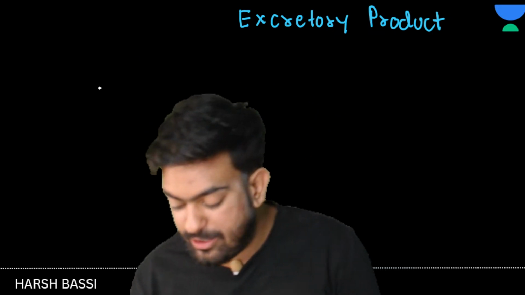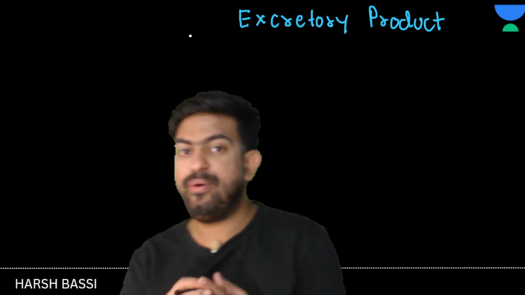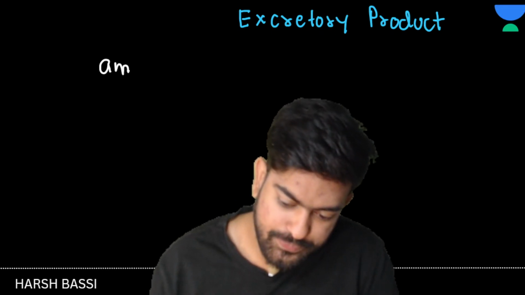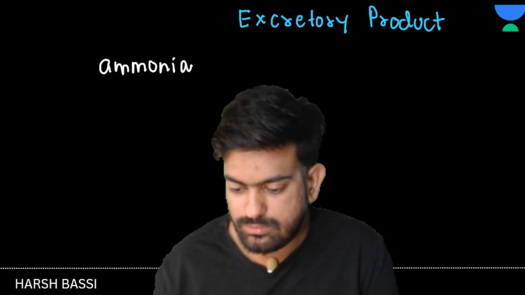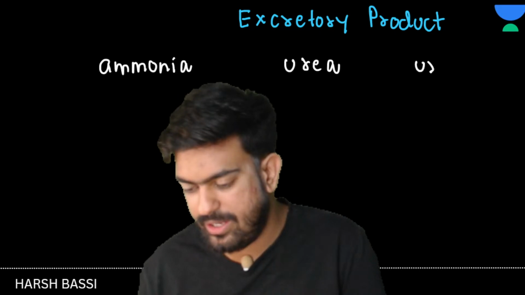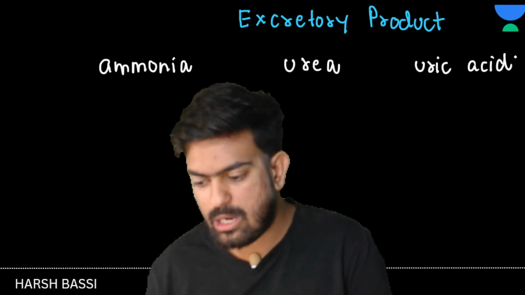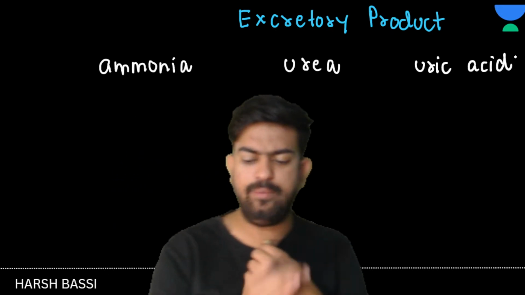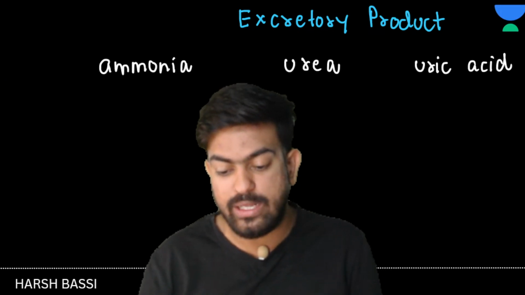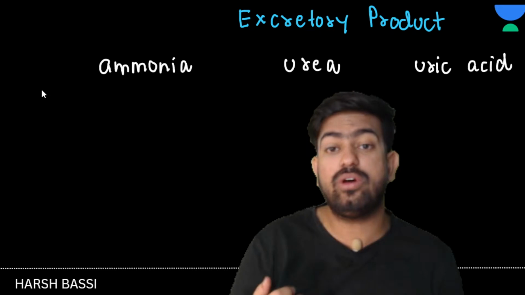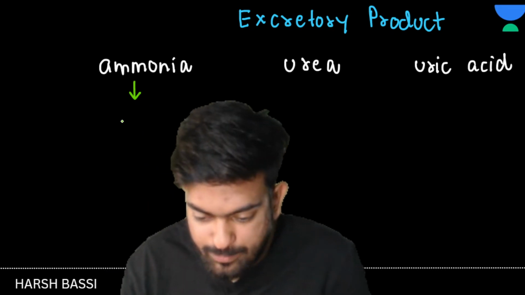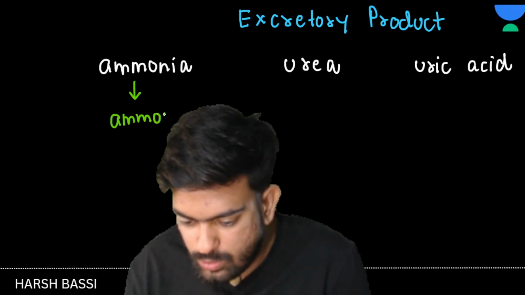If I talk about the excretory products, we have three types: ammonia, urea and uric acid. How many types of excretory products in general? Three types: ammonia, urea and uric acid. Suppose there is an organism which is excreting ammonia. Such type of organism will be known as ammonotelic.